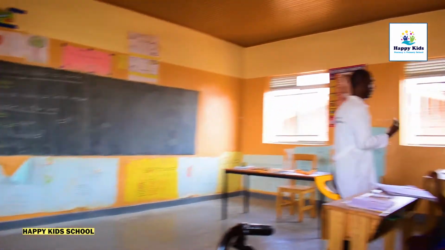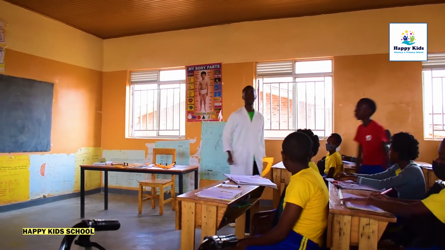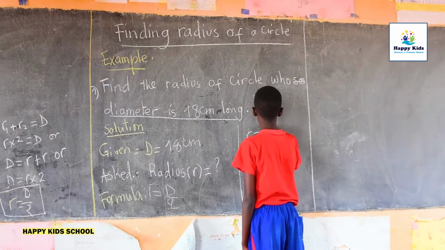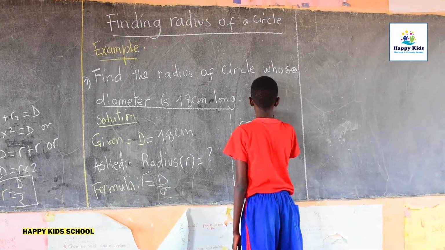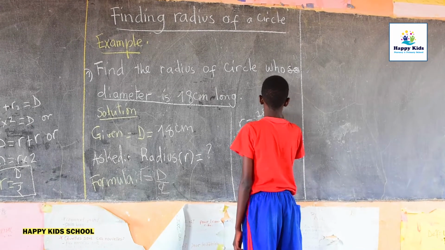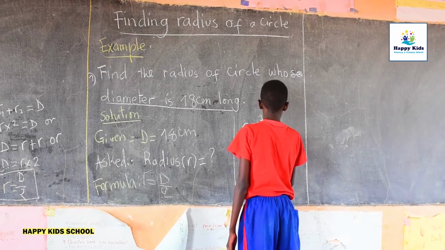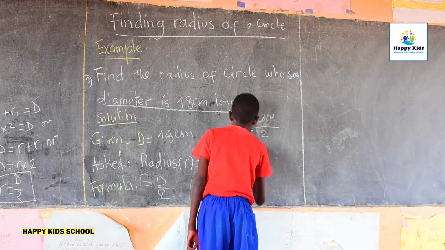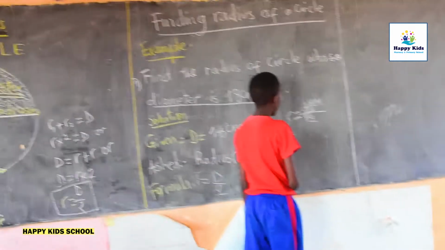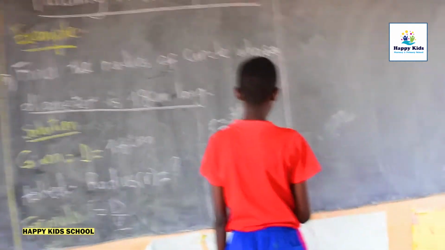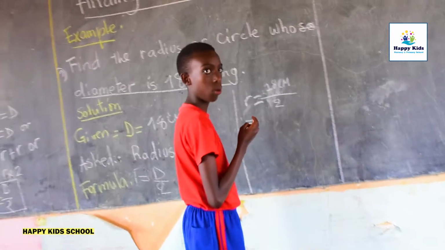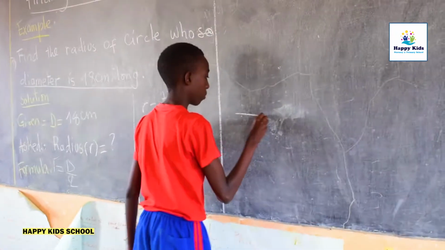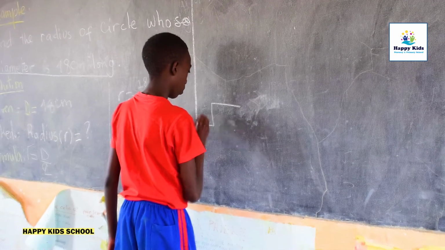I need someone. Yes, Elvis? Once we have a formula, mathematics becomes simple to people. Right, Shema? I think I'm right. Once you don't have a formula, it becomes very difficult. But tell us what you are doing. Radius equals 18 centimeters divided by 2. Can you divide for us? And you too can divide and see what she's going to get.